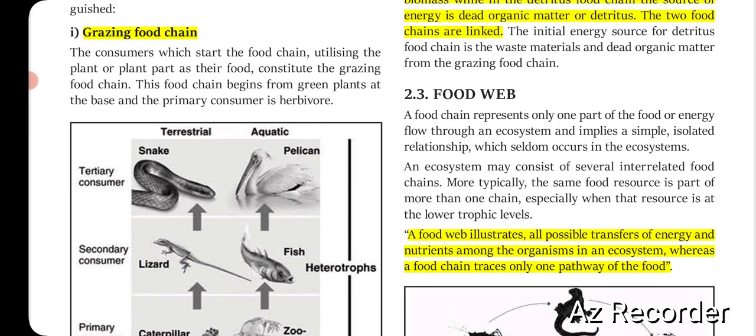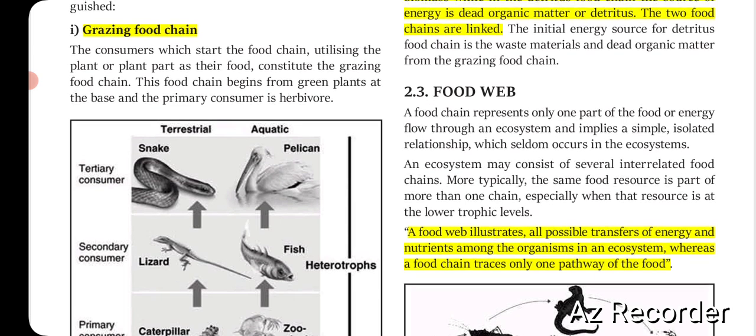As we have already discussed, the food chain is not practically a feasible condition, but to make things easy to understand, we have discussed the food chain. In reality, the ecosystem is more developed and dependent on the food web. Mostly you will find the food web, not the food chain.